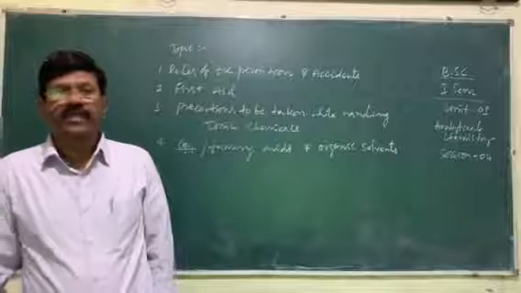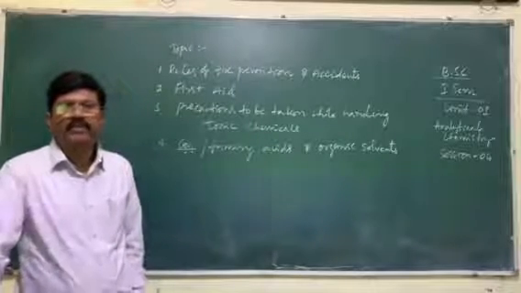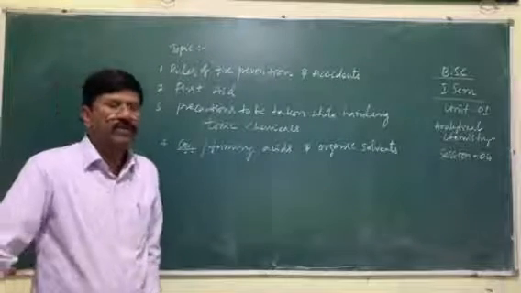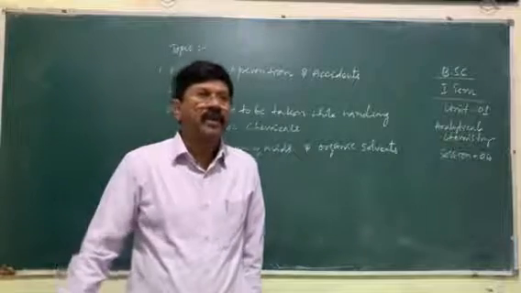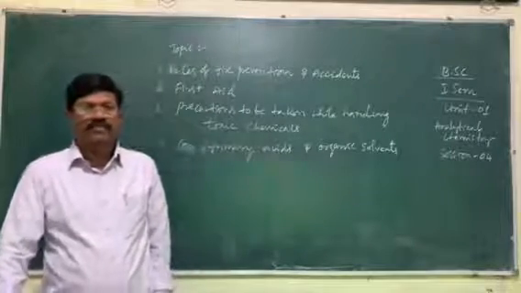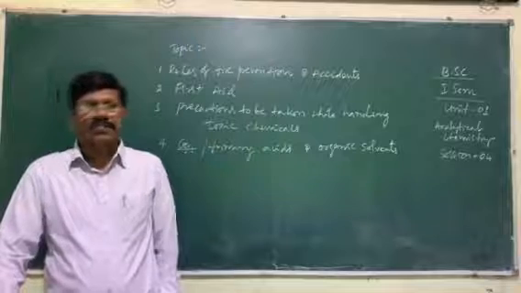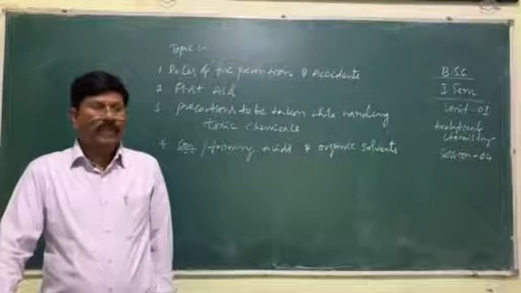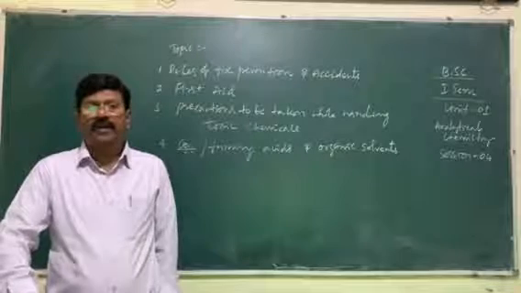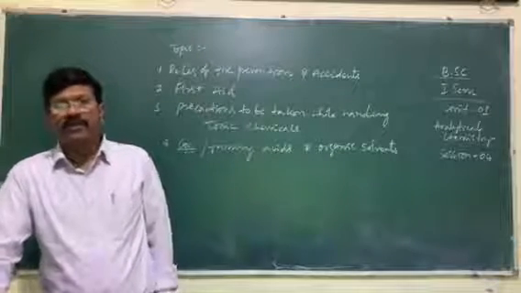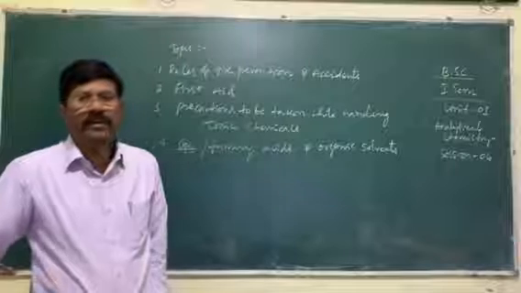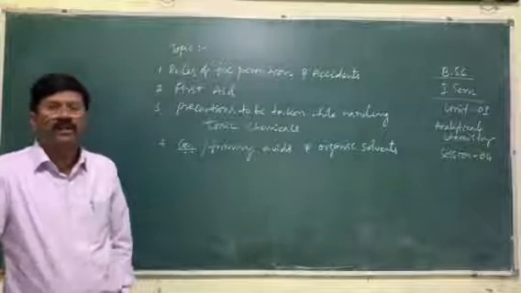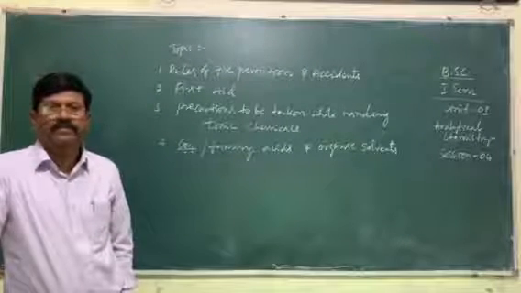So next one is keep containers closed except when they are in use. For example, we have containers which are volatile and may catch fire also. If you are using such containers, be careful and close them. Whenever you are using them, just open and immediately close the containers which have volatile organic solvents.